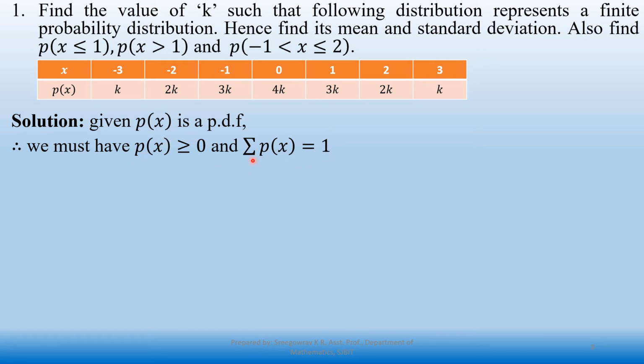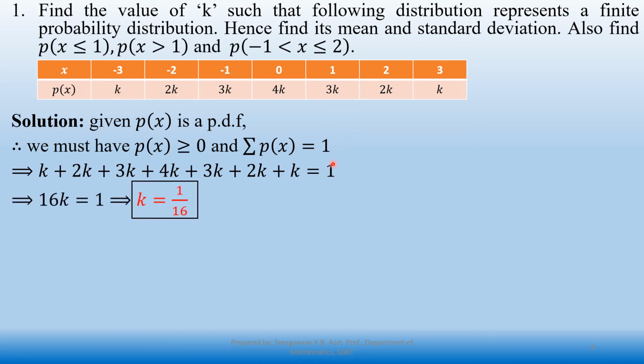Now I'm using the second condition to find the value of k, that is, the summation of p of x equal to 1. Add all the values of p of x and equate to 1, and we will get the value of k. Now, using the value of k, check whether the first condition is satisfied or not. If I substitute the k value here, 1 by 16 is 0 point something, which is greater than or equal to 0. So the first condition is also satisfied.